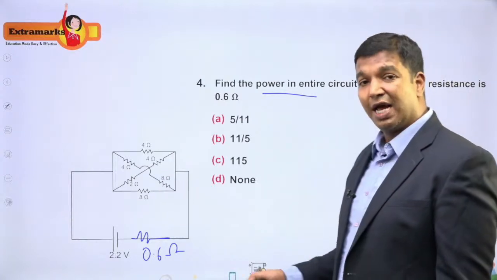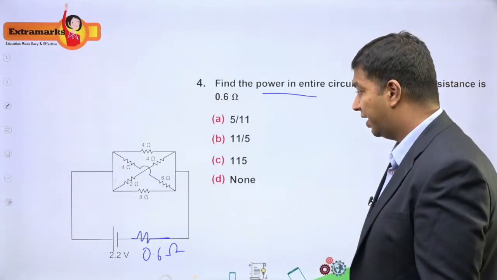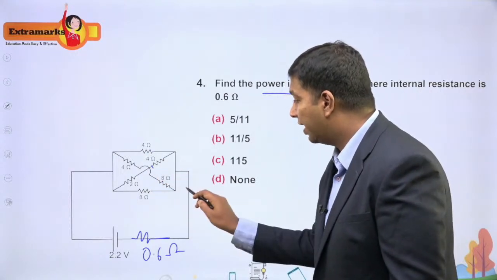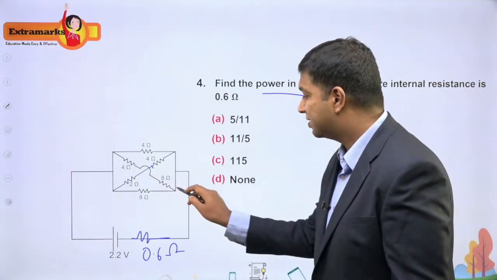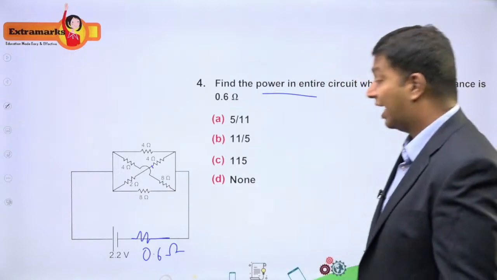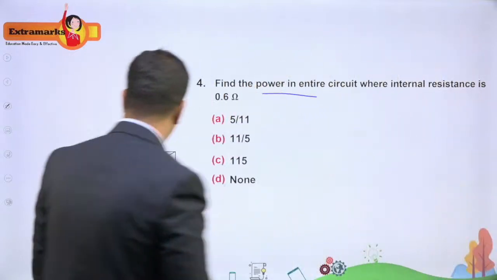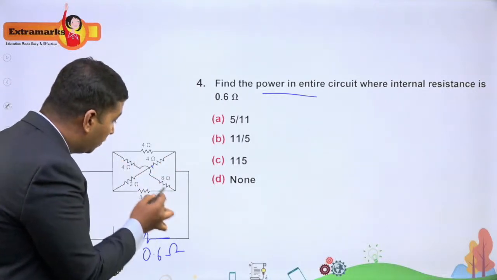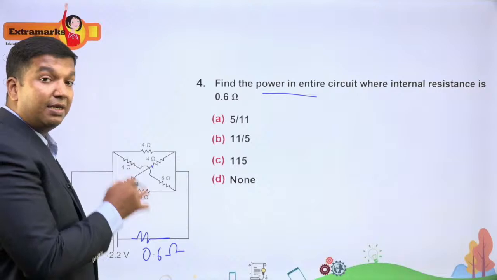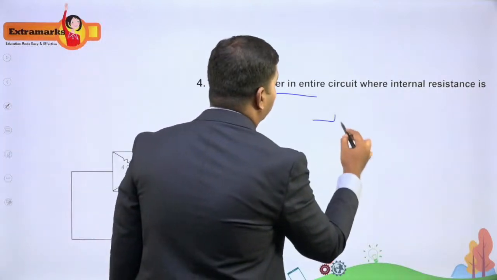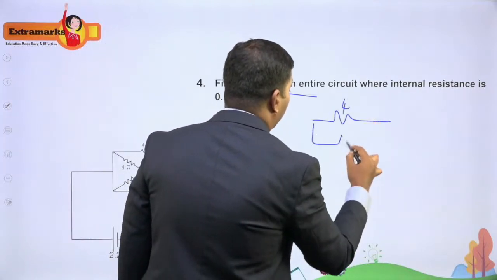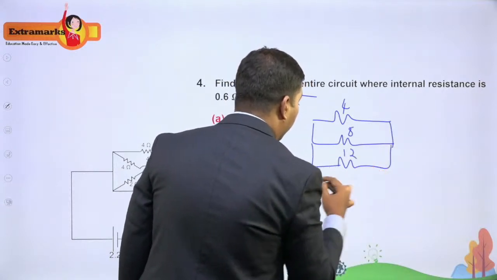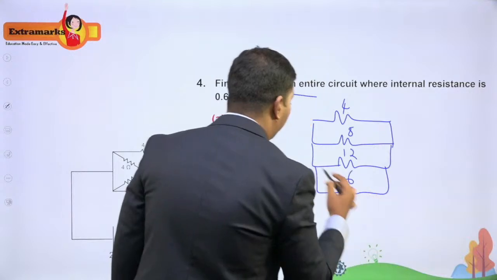Now first and foremost, I have to get the equivalent resistance here. Now 4 and 4, if you observe here, there's a jump. So 4 and 8, they are in parallel. Okay, now 4 plus 8, I have 12, 2 and 4, I have 6. Okay, now looking at this diagram here, 4 and 8, then 12 and 6, all of them are in parallel. So now I have 4, then 8, then I have 12 and then I have 6. All of them are in parallel.